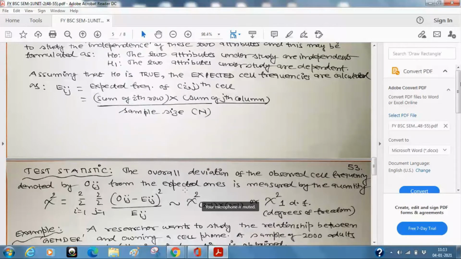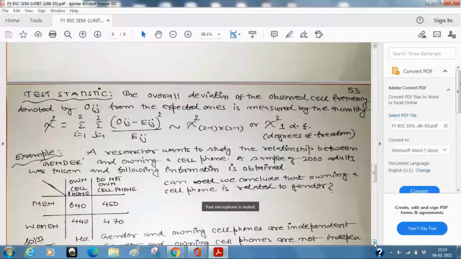All these things are a little bit higher at the first level, but I am telling you, you can understand it is not that difficult. So for our understanding, we assume that the calculated value is either less than or greater than the tabulated value. Depending upon that, we will decide whether these two attributes under study are independent or dependent. Keeping this in mind, let us consider a very simple numerical example.